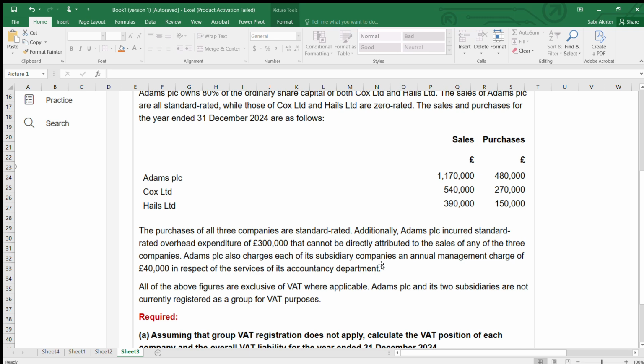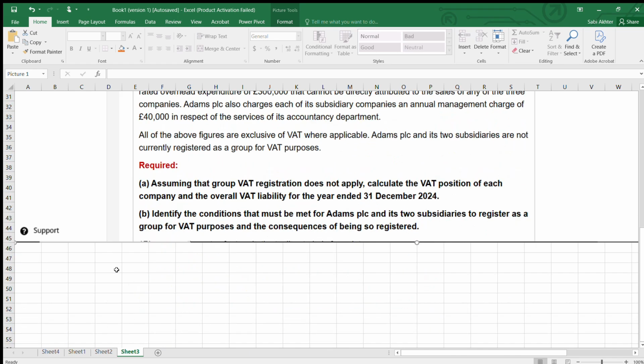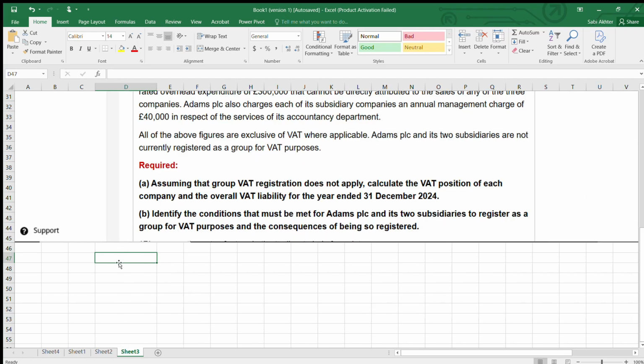Okay. So we will be drawing the three columns for the 3 companies. A, C, and H. A is 20%, that means standard rated. C 0%. H also 0% because zero rated.